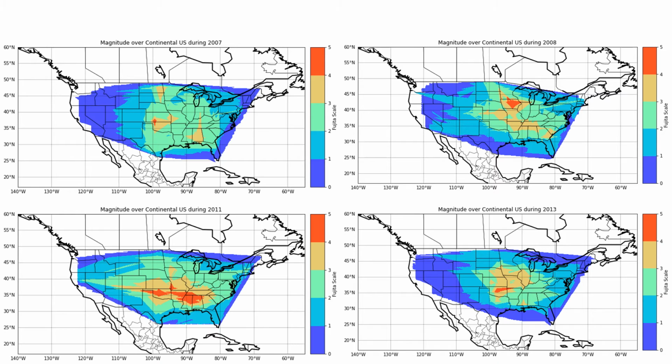Looking at these plots, we can clearly see that in 2008, in the top right corner, the strongest tornadoes seem to hit Iowa down to Missouri and Arkansas. However, if we look at 2011 in the bottom left corner, we can see the shift of intense tornadoes moves to the southeastern region of the United States. This year-to-year variability goes to show the wide range of the United States that experiences tornadic activity.